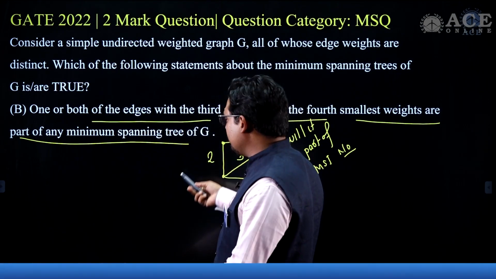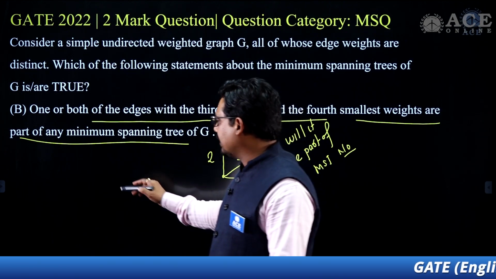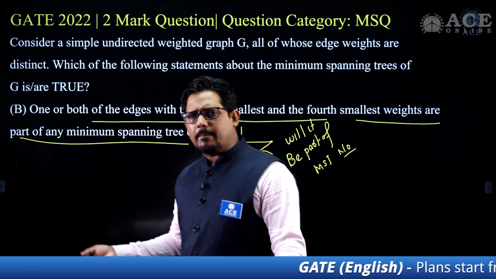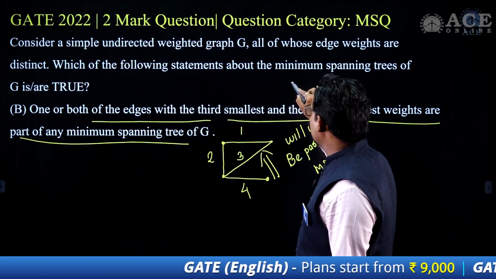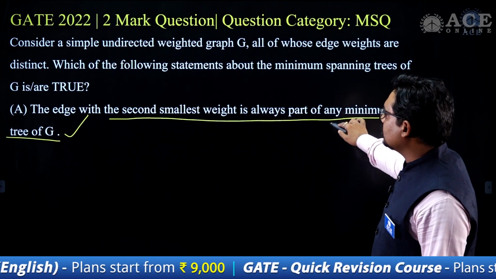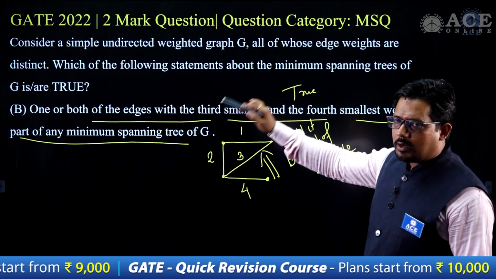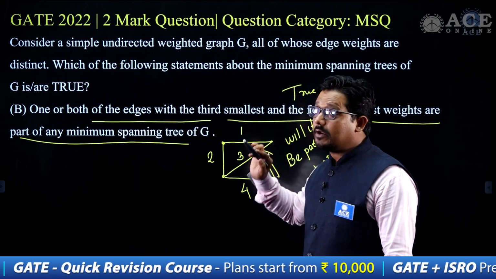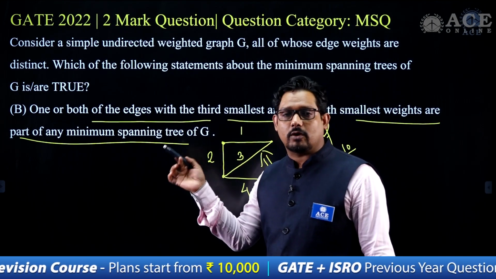Both can be, yes, possible, both can be, if it is not forming a cycle in this case, then both can be part of it. So this statement is also a true statement here. The first one is true: smallest always, second smallest, and of the third and fourth, one of them will definitely be part of it. Another will not be part of it, in which case it is forming a cycle.